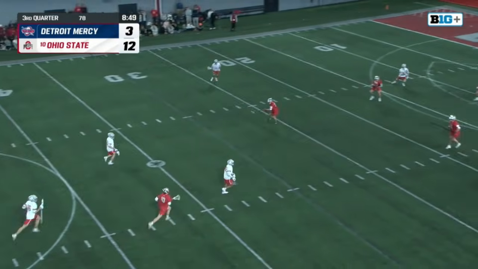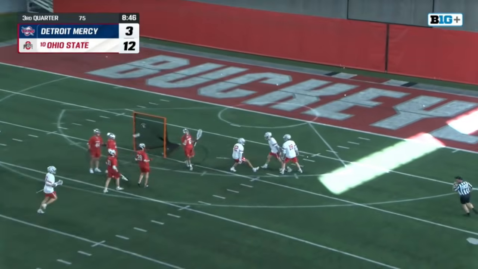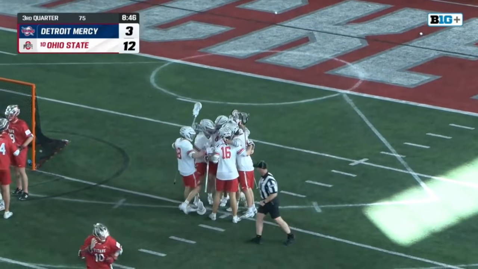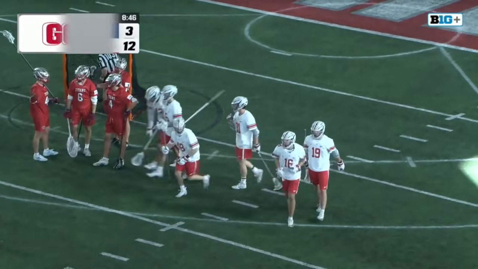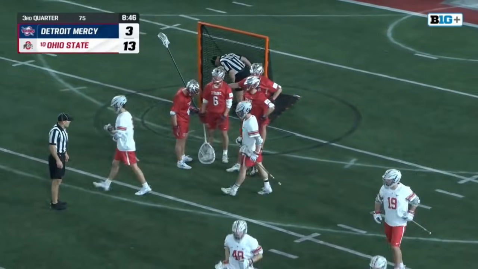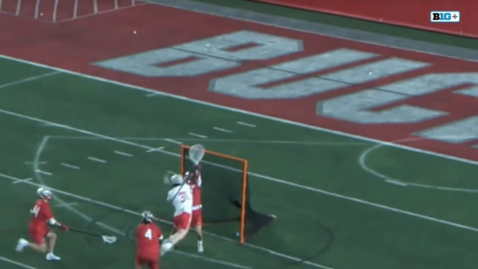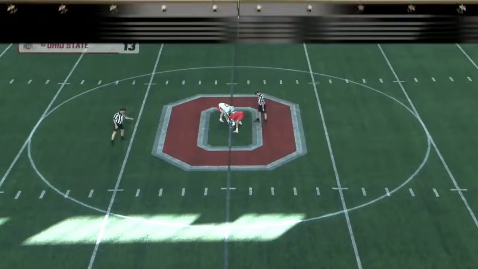Cullen Brown on the sprint. The clearance out in front of the cage, the jump, and the score by Russell Melendez. Great job by Melendez, the attacker right there to receive it. Beautiful assist. Right to Melendez, who's got his 3rd goal of the game. And he's the 3rd Buckeye now with 3. So, of course, credit the assist to Cullen Brown.